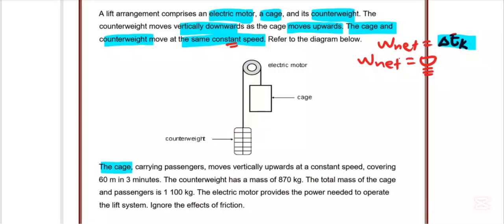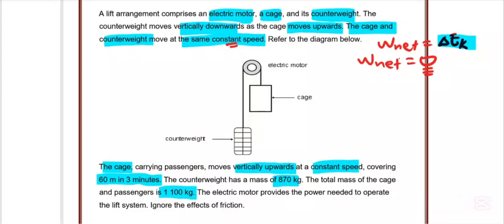The cage carrying passengers moves vertically upwards at a constant speed, covering 60 meters in 3 minutes. The counterweight has a mass of 870 kg, and the total mass of the cage and the passengers is 1,100 kg.